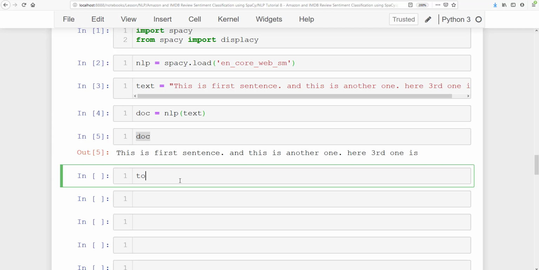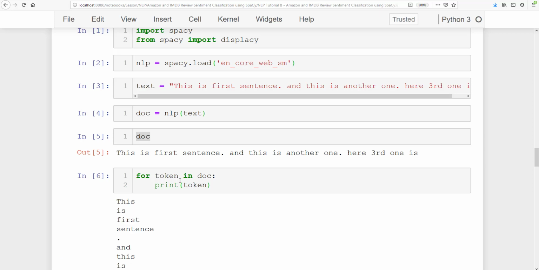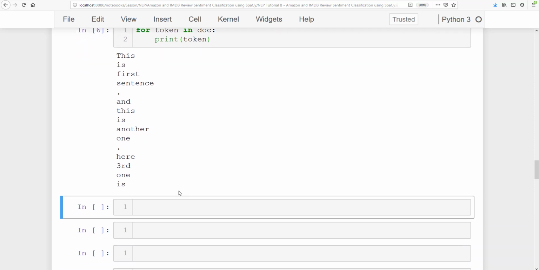All right, so let's go ahead and print the tokens. How can we get those tokens? We can just type here for token in doc, print token. All right, so if you see here, this is the token which has been printed out.